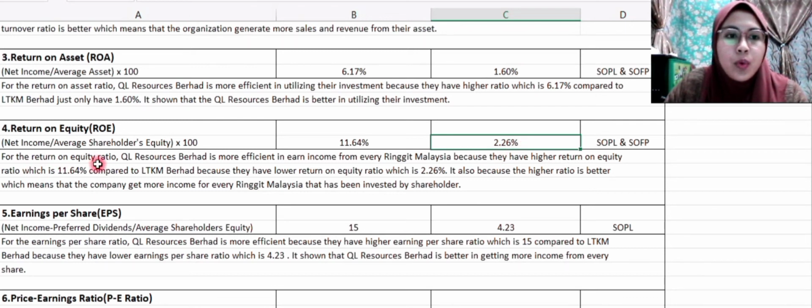For the return on equity ratio, QL Resources Berhad is more efficient in earning income from every ringgit Malaysia because they have a higher return on equity ratio, which is 11.64%, compared to LTKM Berhad, which has a lower return on equity ratio of 2.26%. It is also because a higher ratio is better, which means that the company gets more income for every ringgit Malaysia that has been invested by shareholders.